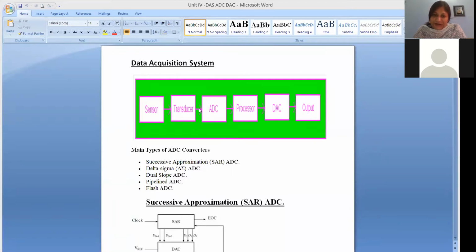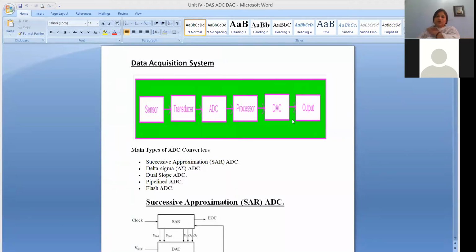Here you should have the signal conditioning block, which I mentioned in the generalized measurement system, which we did in the very first or maybe second class. So is it clear to you what a data acquisition system is and where the role of ADC and DAC stands? Is it clear? Yes, ma'am.